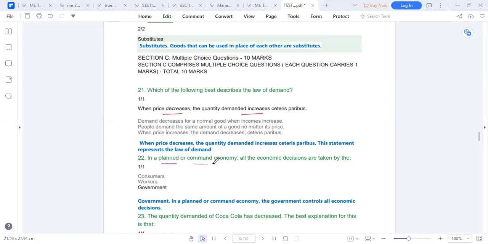In a planned economy, we discussed this in the morning, all economic decisions are decided by the government. How about the private sector? Which economy is decided by the private sector? A free economy. Market. Then if you have both command and free economy, so this we discussed. All right.